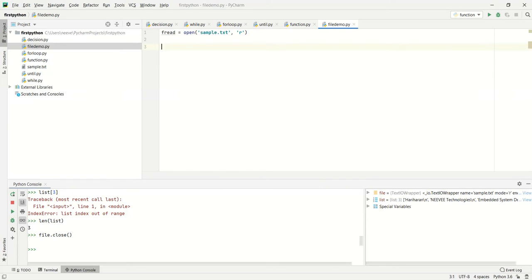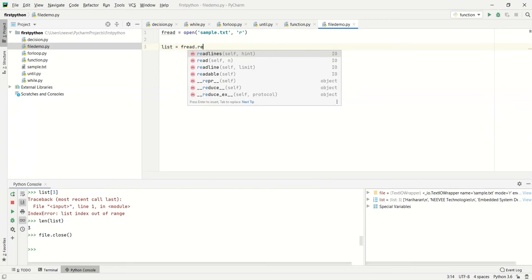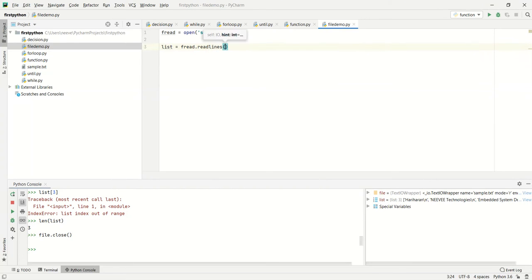Either we can do it like that, or I'm going to do list equals fread.readlines over here. And once it is done, for x in list, we can write into the file.